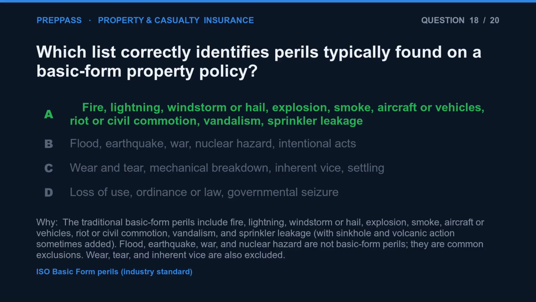The correct answer is A. The traditional basic form perils include fire, lightning, windstorm or hail, explosion, smoke, aircraft or vehicles, riot or civil commotion, vandalism, and sprinkler leakage, with sinkhole and volcanic action sometimes added. Flood, earthquake, war, and nuclear hazard are not basic form perils, they are common exclusions. Wear, tear, and inherent vice are also excluded.